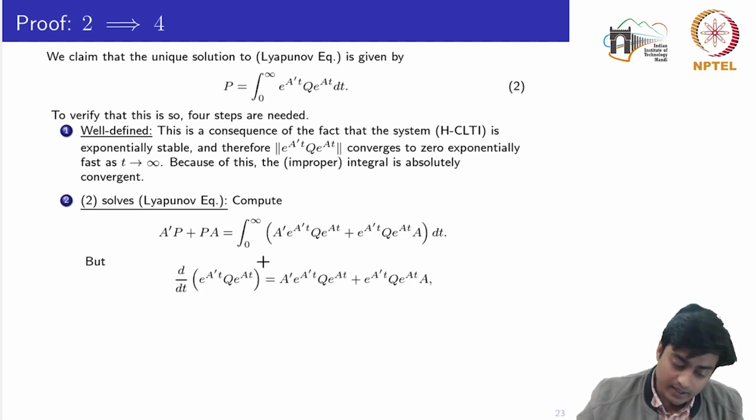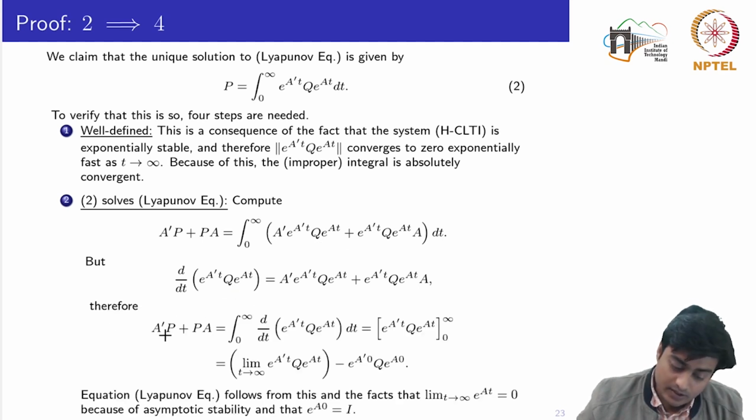On the other hand, if I compute the derivative of this quadratic form, this would be equal to this one, which is nothing but equal to this thing. So I can replace this whole term by the derivative of this quadratic form.